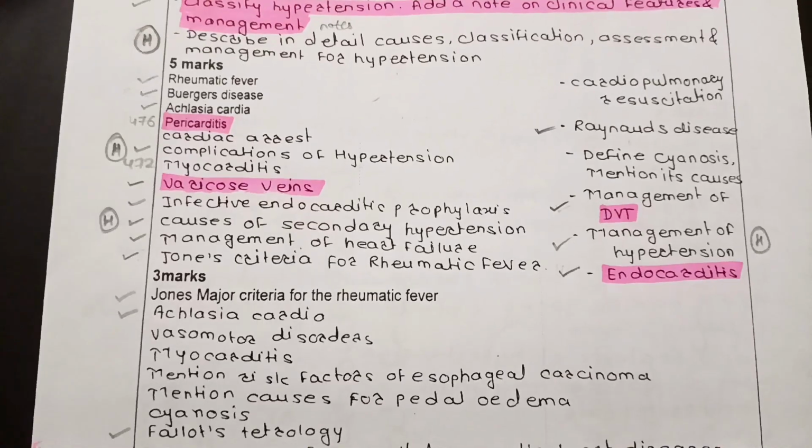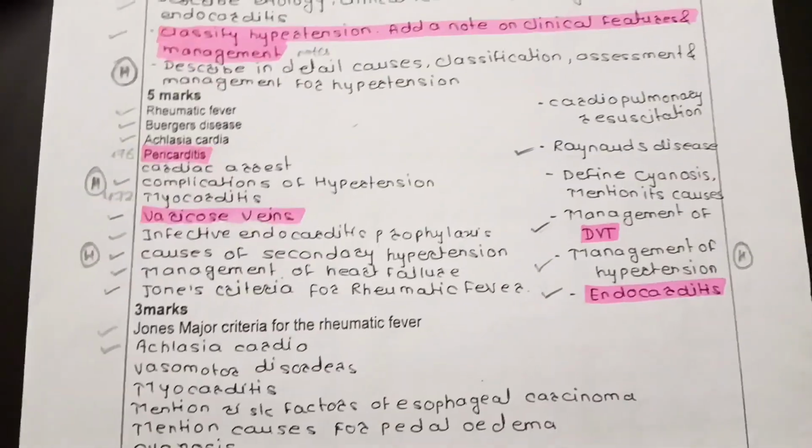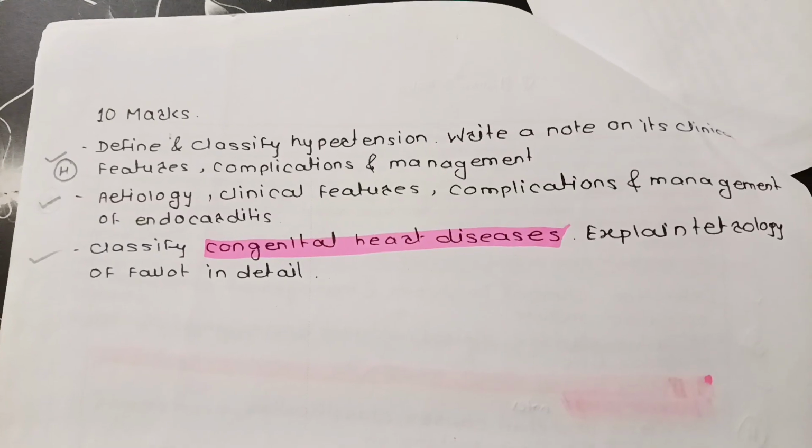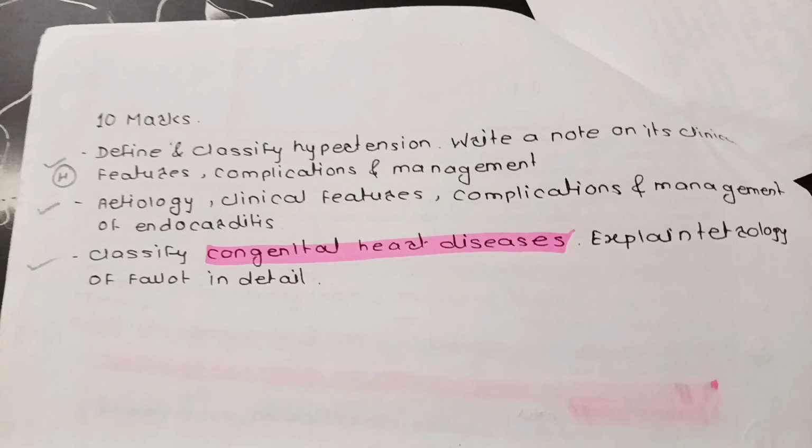And this chapter doesn't end here. There are many more questions. Now coming to the important 10-mark questions again. Define and classify hypertension. Write a note on its clinical features, complications and management. Etiology, clinical features, complications and management of endocarditis. Classify congenital heart diseases. Explain tetralogy of Fallot in detail.